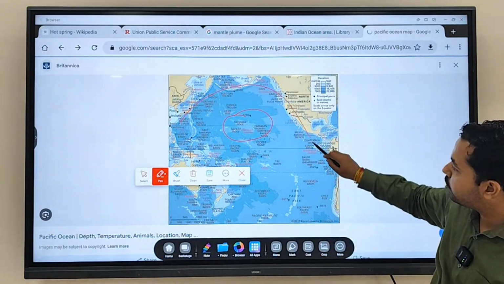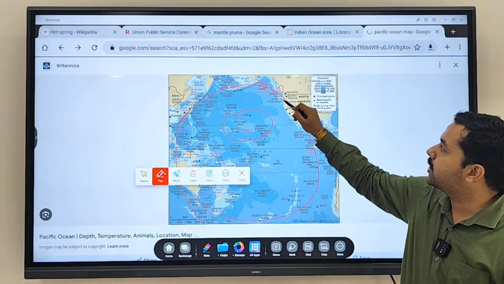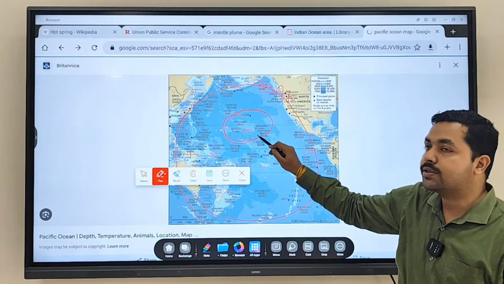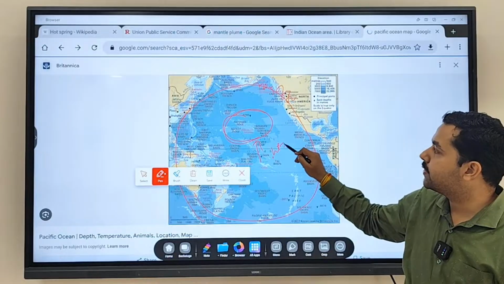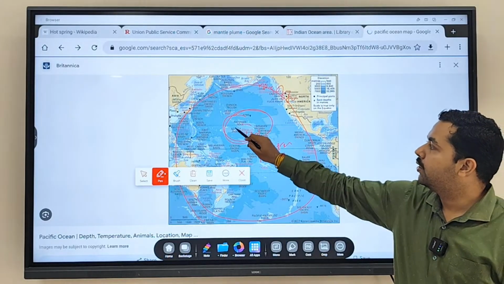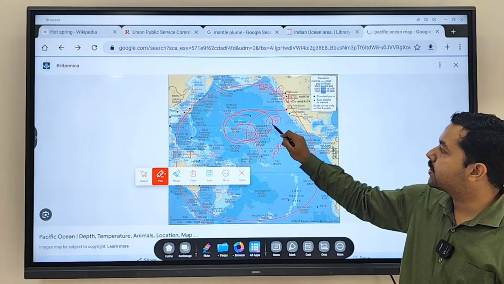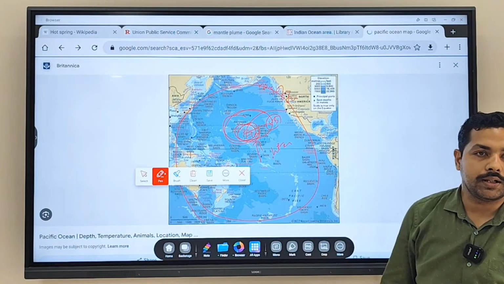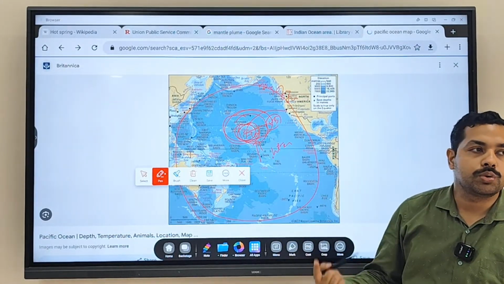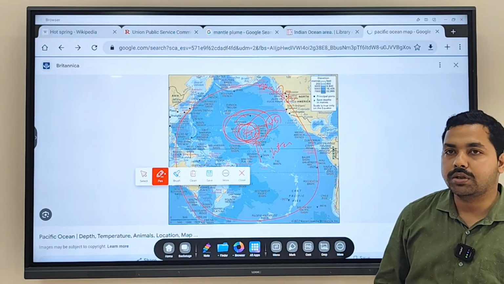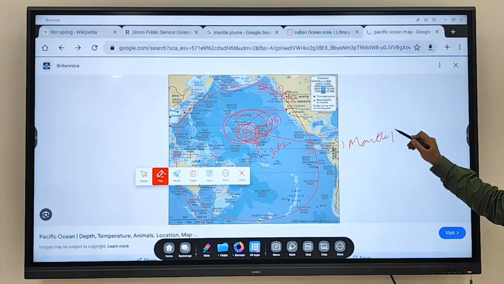Last class we discussed this whole region is referred to as what? The Ring of Fire. This is the Ring of Fire where you see a lot of volcanic eruptions happening. But Hawaii is in the interior. It is not at the edges. So in the interior, which type of volcanic eruption is going to happen? Hotspot volcanism. Currently Hawaii is under the control of the US. It is found in the middle of a plate and is prone to hotspot volcanism. Again, a large amount of mantle plumes you are going to get over here.